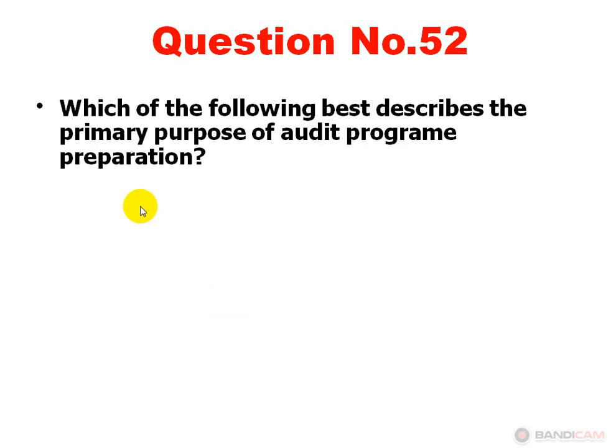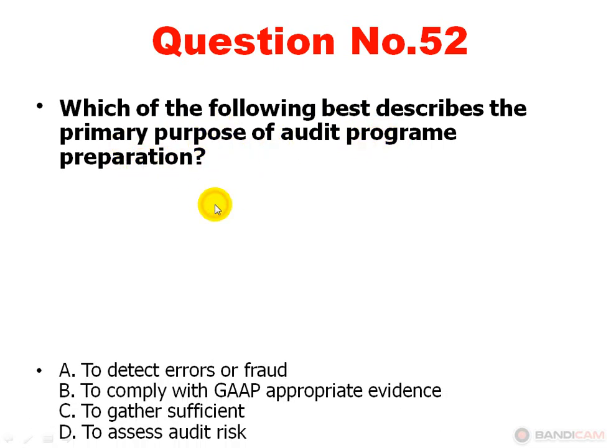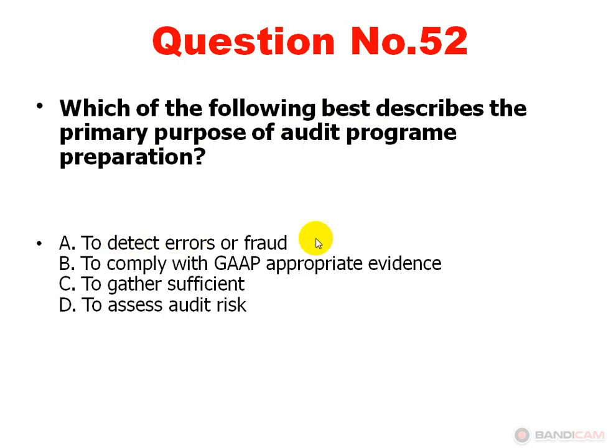Next, which of the following best describes the primary purpose of audit program preparation? Option A, to detect errors or fraud. Option B, to comply with GAAP appropriate evidence. Option C, to gather sufficient. Option D, to assess audit risk. Option C is correct. Dear viewers, primary purpose of audit program is to gather sufficient.